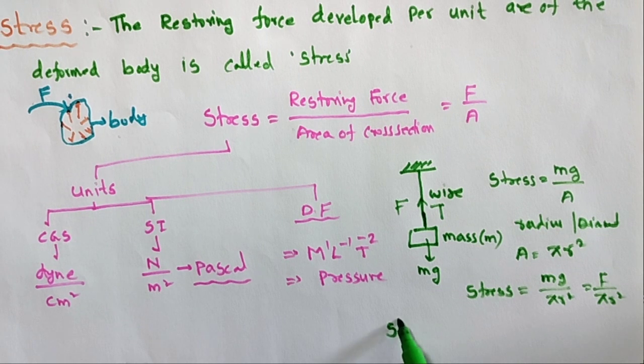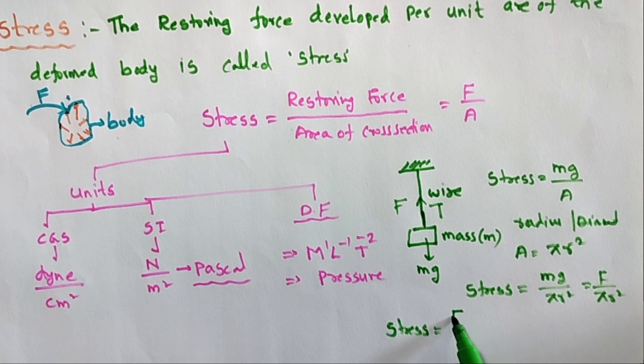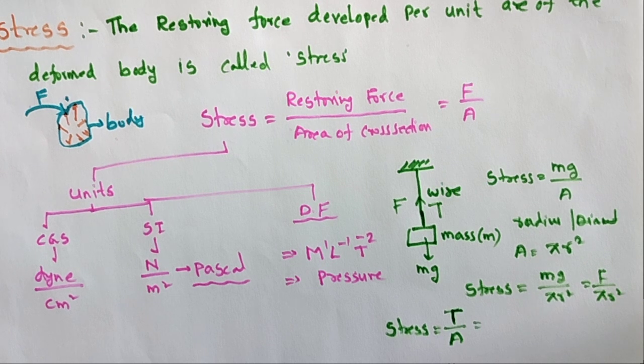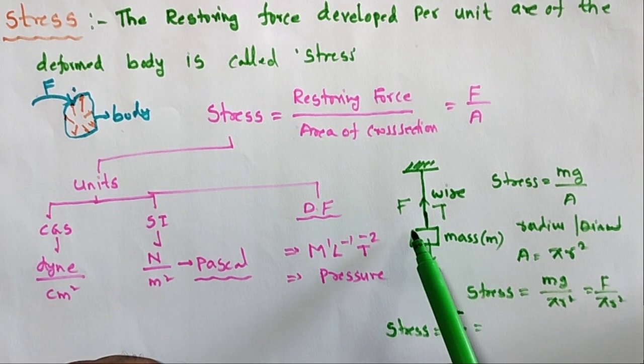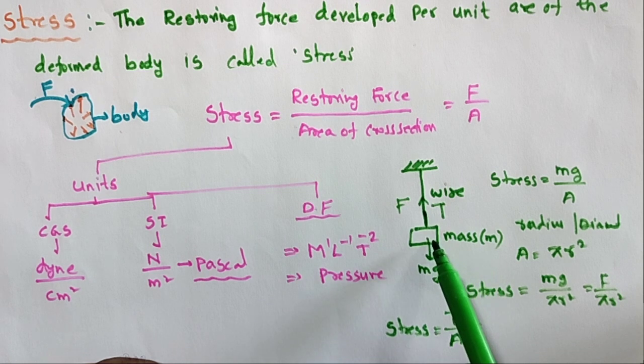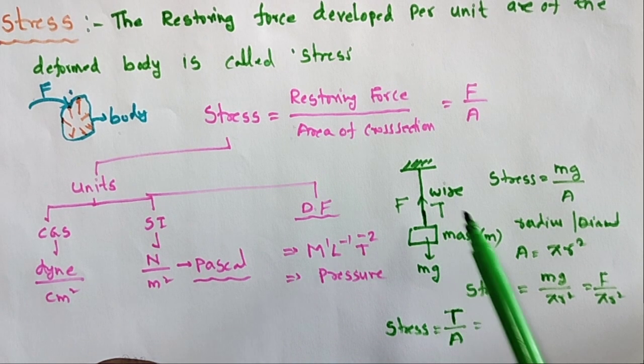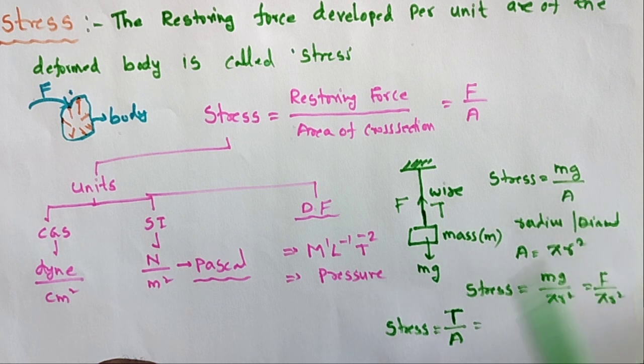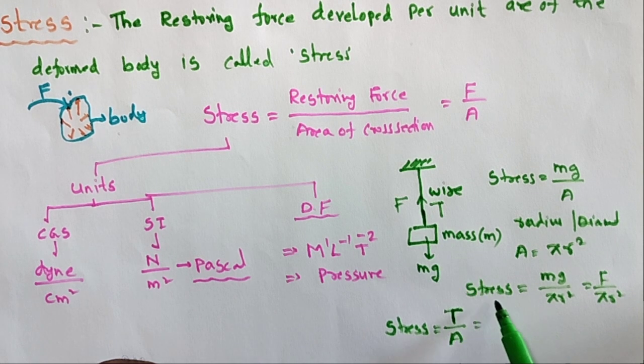So sometimes the stress is equal to F or T by A. Sometimes these are the formulas used. Let us take a wire with a mass m hanging from it. How much stress is acting inside? That is mg by A, or F by A, or mg by pi r square, or T by A. So the stress is inversely proportional to the square of the radius.